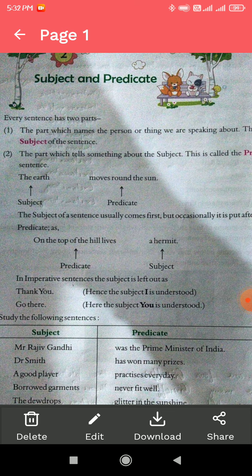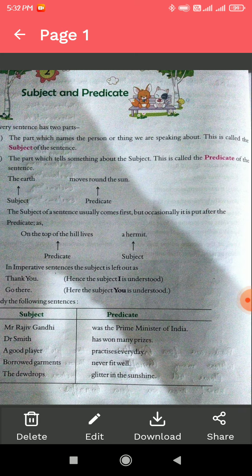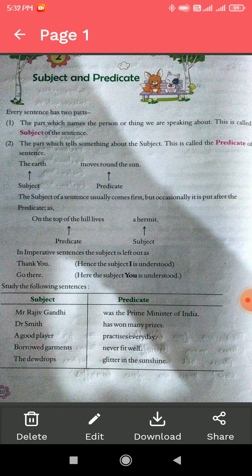The subject of a sentence usually comes first, but occasionally it is put after the predicate, as you can see in the example, on the top of the hill lives a hermit. So sometimes the subject comes after the predicate. Here, on the top of the hill lives is the predicate and the hermit is the subject. Another example: the cat had caught the rat. The cat is the subject and had caught the rat is the predicate.